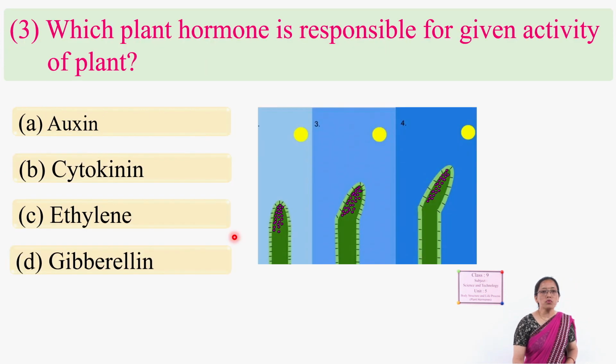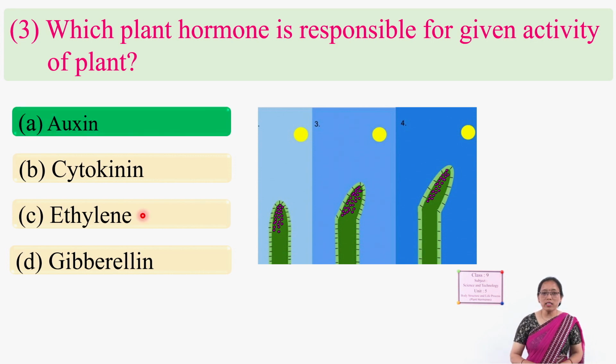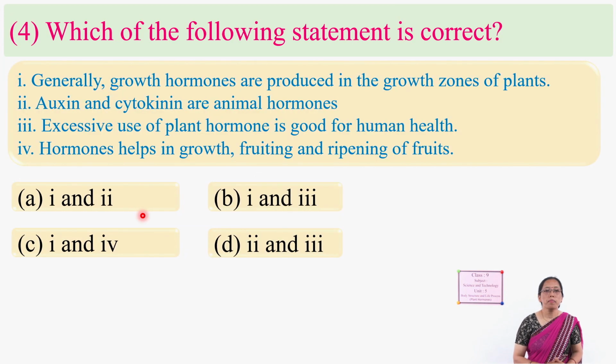Next one is, in this figure, the response of the shoot towards the light is shown. Which plant hormone is responsible for the given activity of the plant? It is the question. Which hormone? Yes, very good. Auxin.